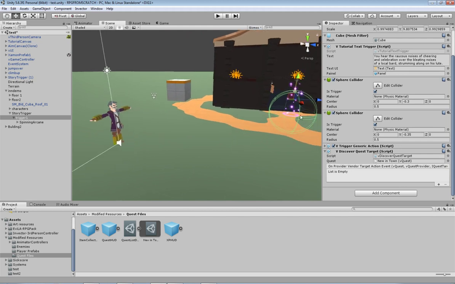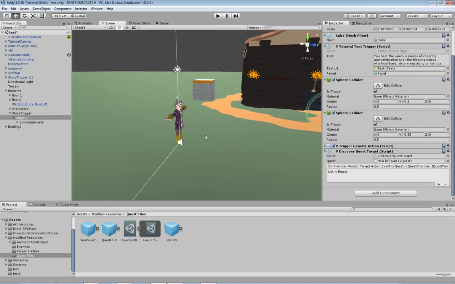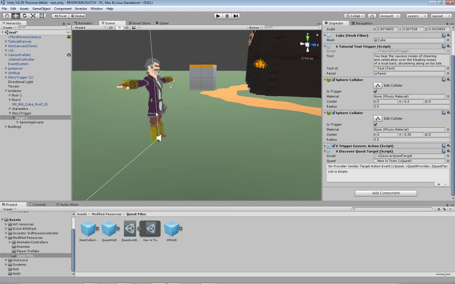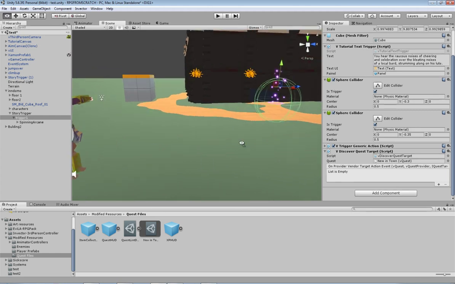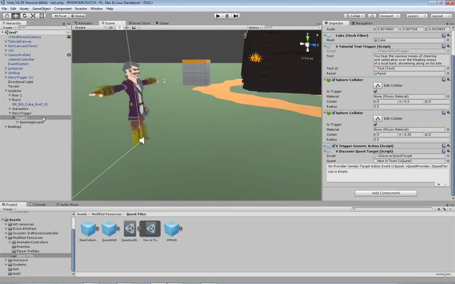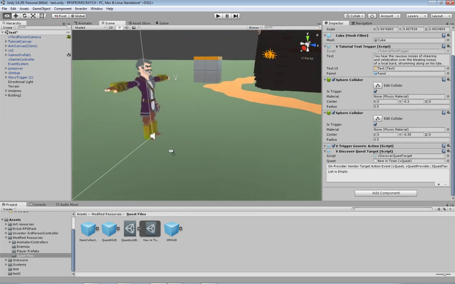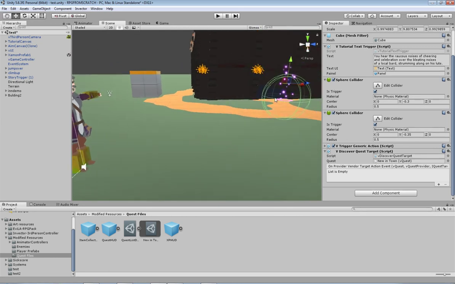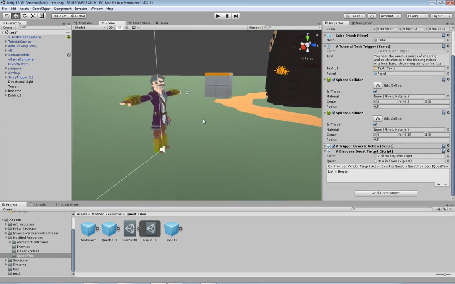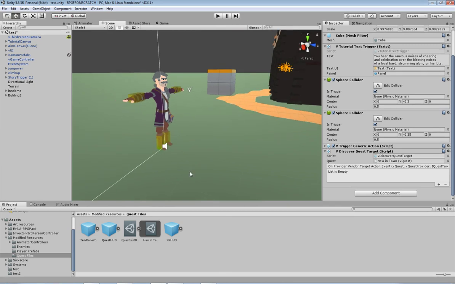So now it knows that in order to complete that quest, or the objective for that quest, is this trigger in here. But we need to set up our player with that quest so he can get the quest and then complete it. Otherwise there's no point. If we run over it now, nothing would happen because the player doesn't have the quest already. It'd complete the quest, but it wouldn't give him any reward or any notice because he didn't have the quest in the first place.